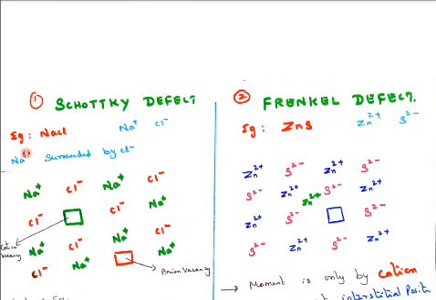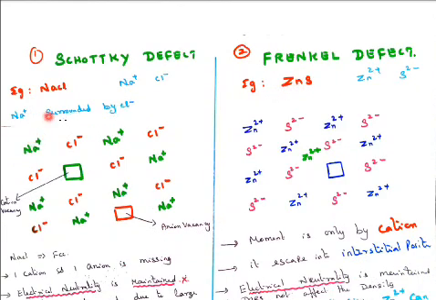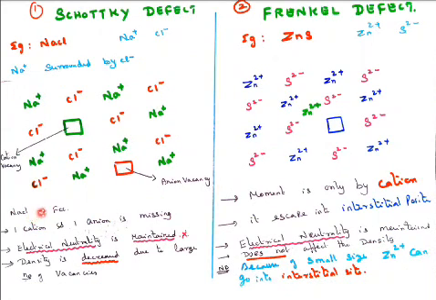So now we will see the Schottky defect first. Na plus is surrounded by Cl minus, so we write Na plus, Cl minus alternately. Now we remove one Na plus and one Cl minus, so a vacancy is created. That is called a cation vacancy, and this is an anion vacancy. Equal numbers of cations and anions are missing. NaCl is an example, with a face-centered cubic structure. One cation and one anion is missing.